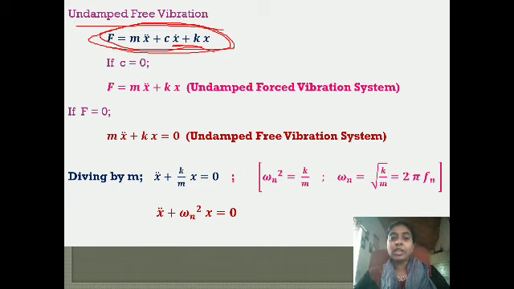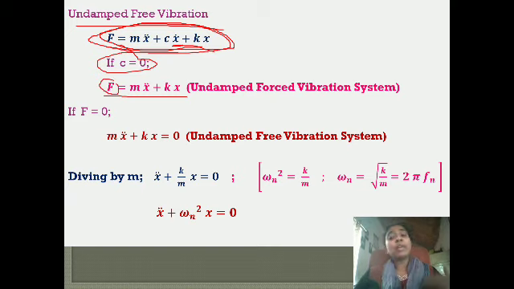Now see, c is the damping coefficient. If you put c equal to 0, you get F is equal to m x double dot plus kx, because c is equal to 0. If c is not present, that is called the undamped vibration system. Undamped forced vibration system, because there is a force, right? You have a force. So undamped forced vibration system.